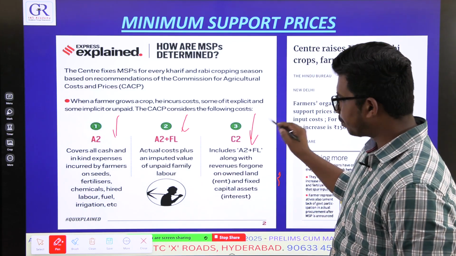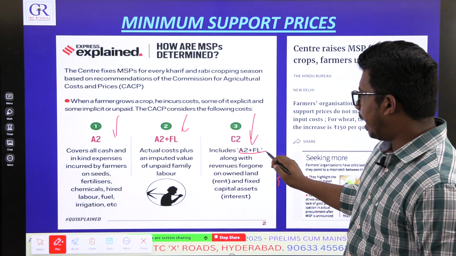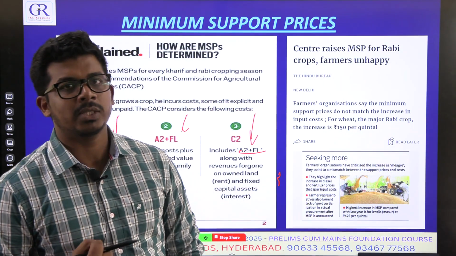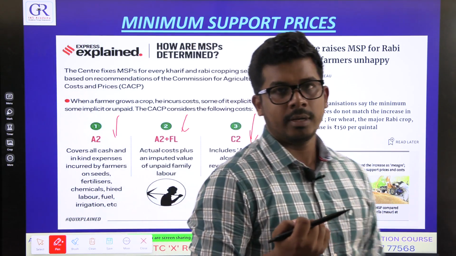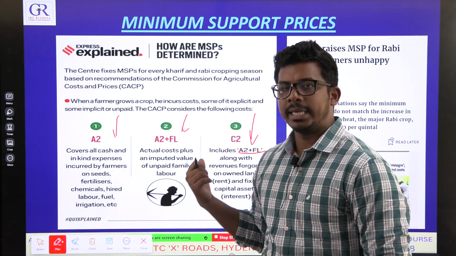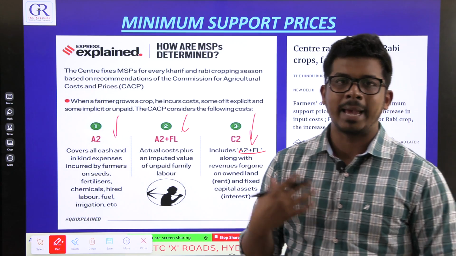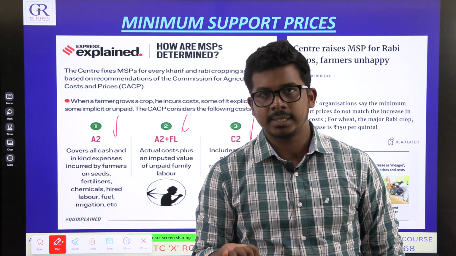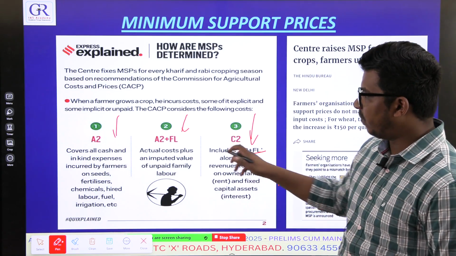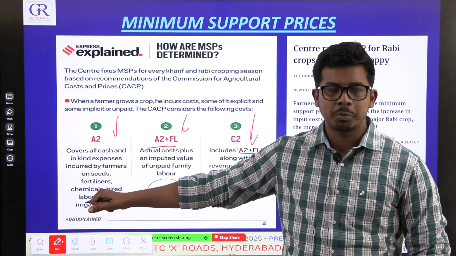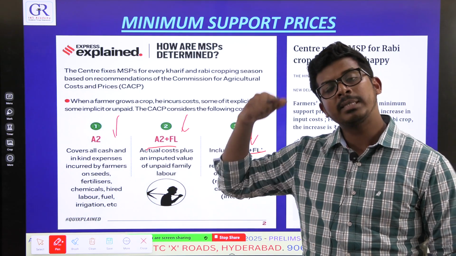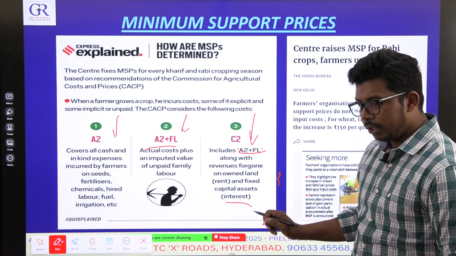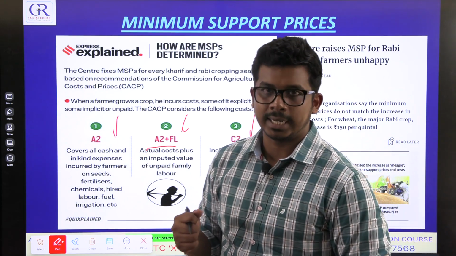And another one: usually farmers take loans from banks. Before buying seeds and everything, they take loans from banks or money lenders. So when you take a loan, you have to pay interest. Apart from A2 plus FL, plain input costs and family labor, there are some other invisible costs also, like interest. And you are also using your land for agriculture.